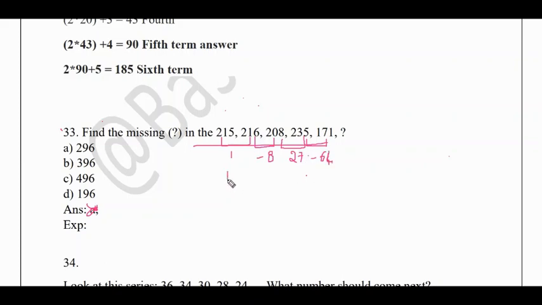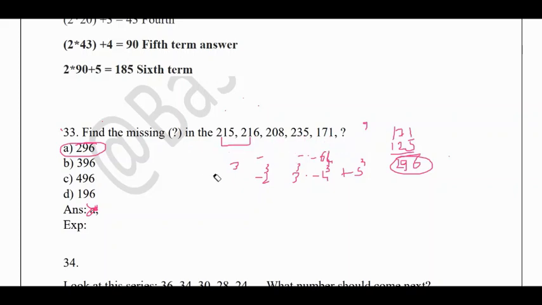This should be in the form of cubes: 1 cube minus 2 cube, 3 cube minus 4 cube. So next, the question mark should come such that it is plus 5 cube. So 171 plus 125 should be the answer for the question mark. So the answer should be 296. So you got the answer.